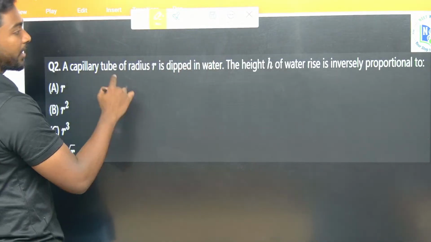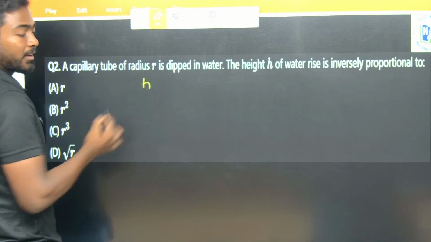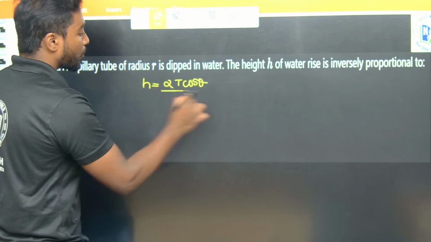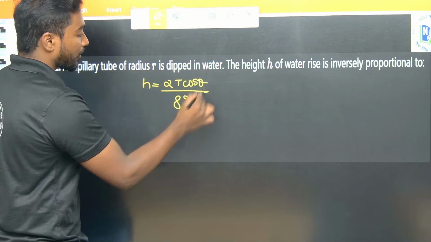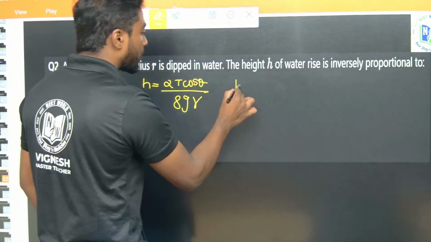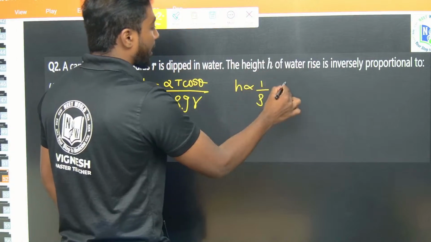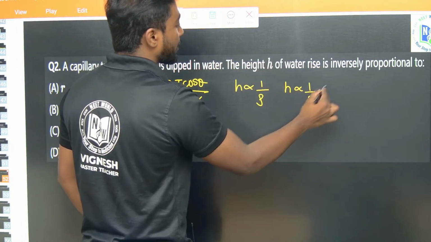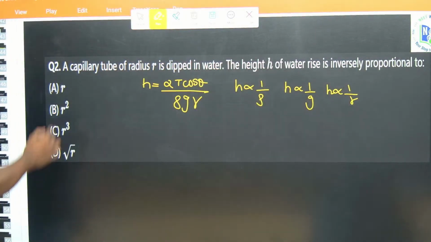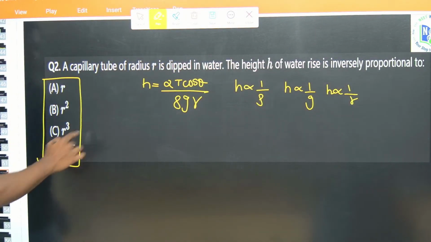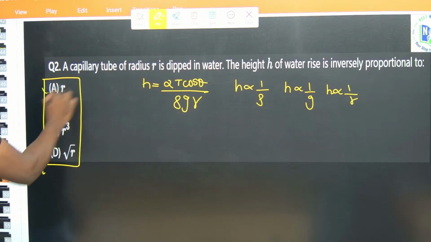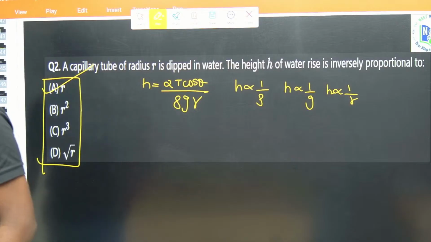We know the capillary rise, so height h is equal to 2T cos theta divided by rho g r. What they are asking is inversely proportional to, so height is inversely proportional to rho, inversely proportional to g, and inversely proportional to r. So which are the given things here? They have given in terms of r: r square, r cube, root r. So what is the answer? Option A is the answer. r is the answer.